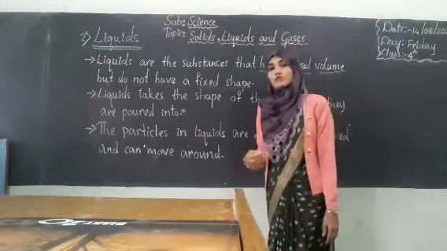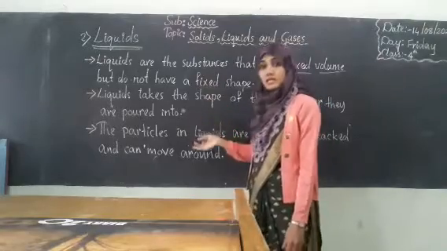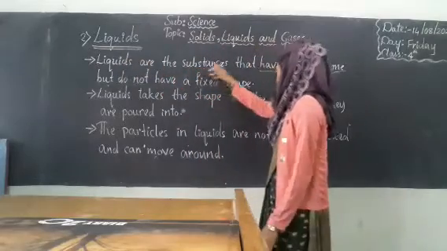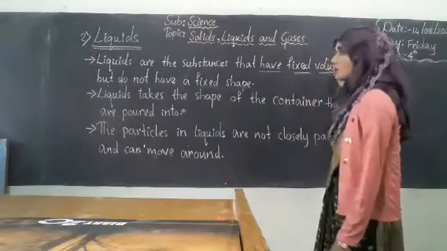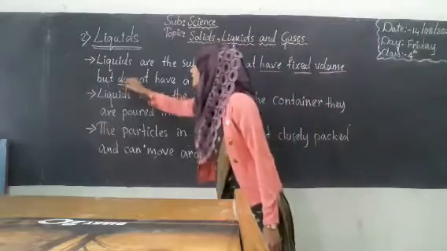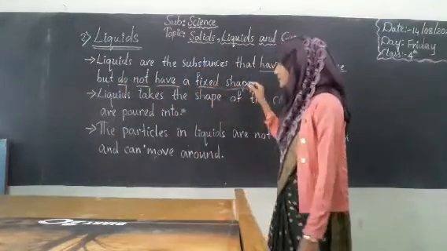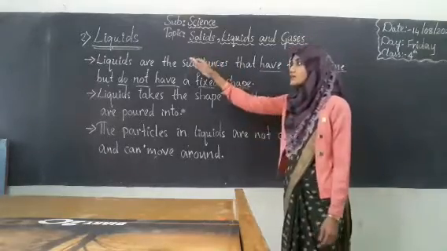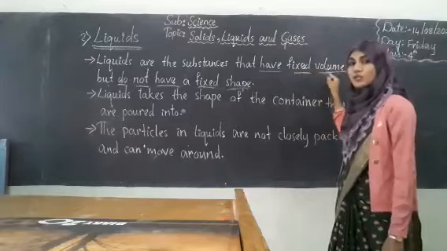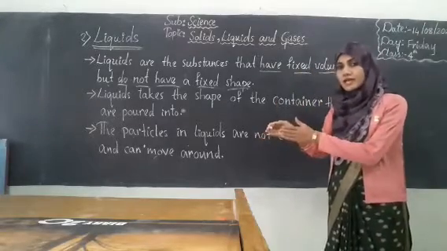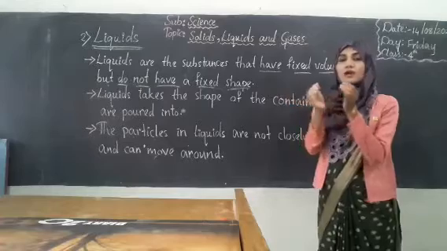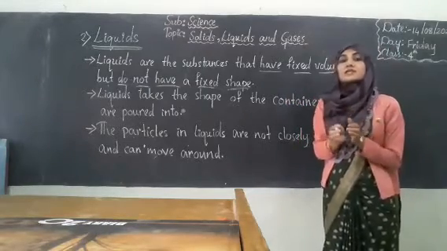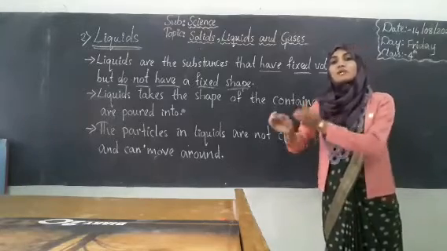So now we shall see what these points are telling about liquids. The first point, liquids are the substances that have fixed volume but do not have fixed shape. So students, like solids, even liquids have a fixed volume. That means a particular amount of liquid will have its own volume. Volume, in the last class we discussed what volume is. It is nothing but the space required to keep an object.